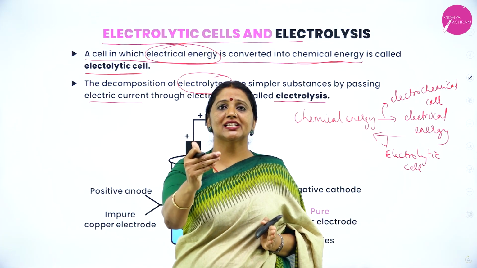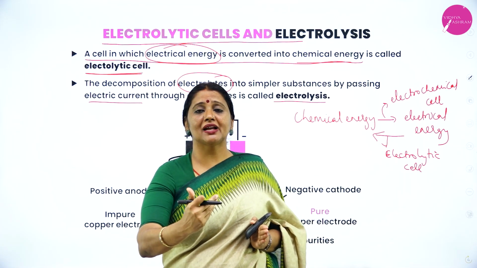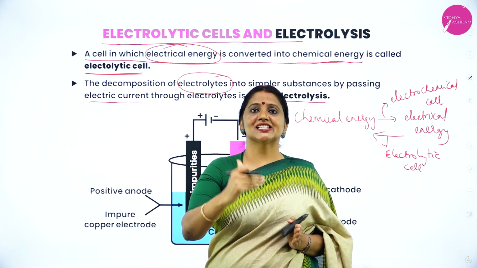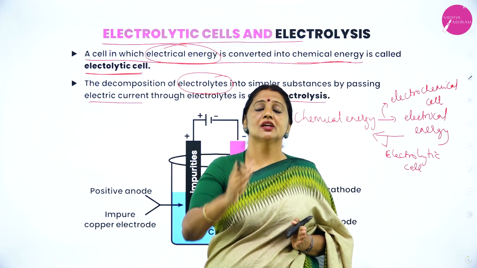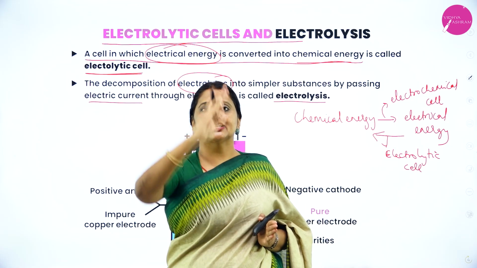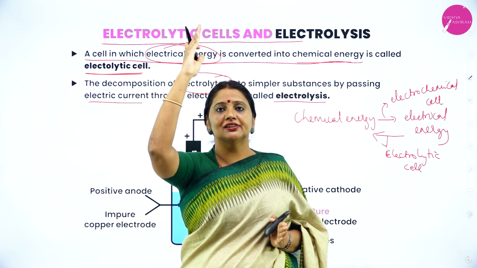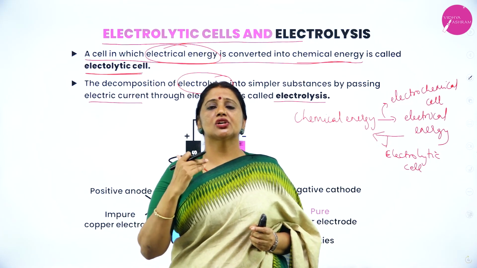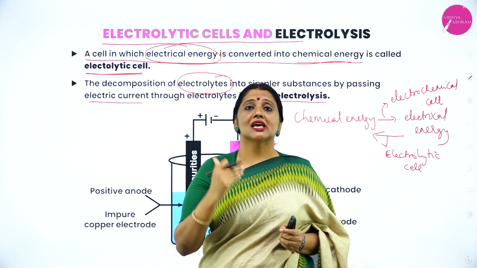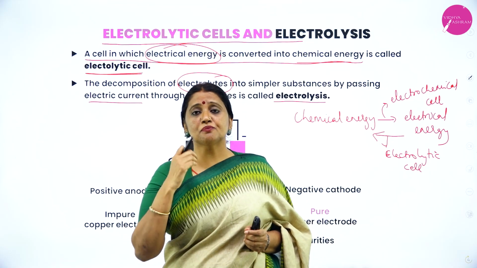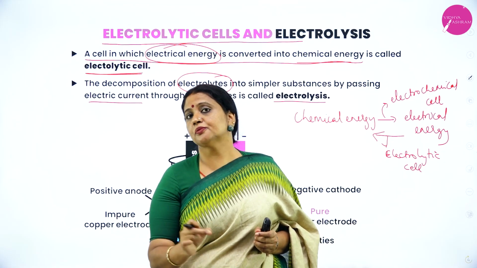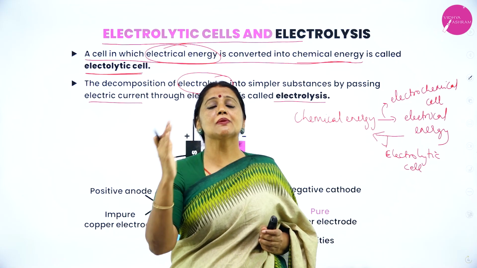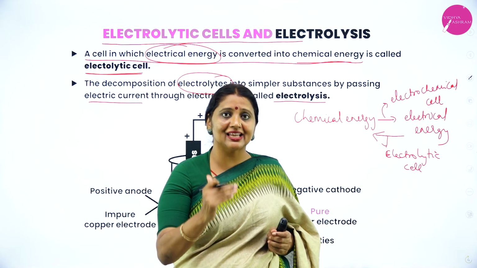What is an electrolytic cell? Once again, I am repeating, my dear students. An electrolytic cell is a cell which converts electrical energy into chemical energy. Second terminology, what is electrolysis? Electrolysis means decomposition of an electrolyte into simpler substances by passing electric current.